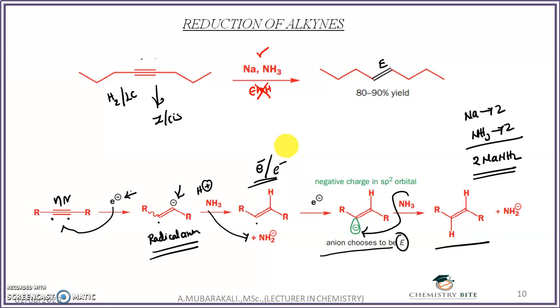Instead of using the Birch reagent on an alkyne, if you add hydrogen in the presence of the Lindlar catalyst, you will get the Z isomer.